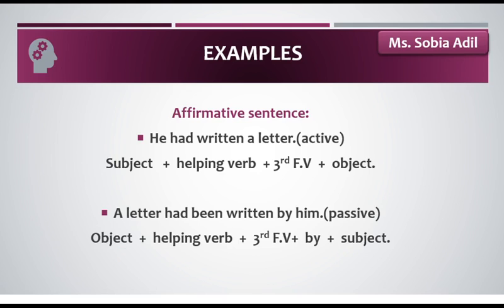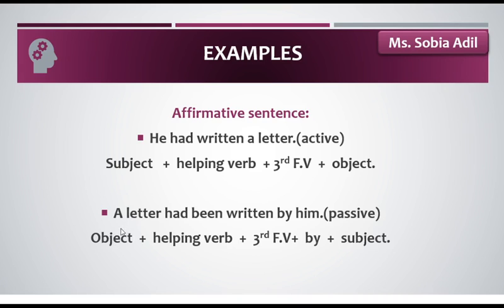Firstly we will talk about the affirmative sentences. I told you before how to make the affirmative simple active sentences, right? For example, he had written a letter. We put the subject first, then the helping verb, then the third form of verb, and then the object. This is the active voice. If we want to convert this active sentence into passive voice, we need to change the subject with the object and the object with the subject.